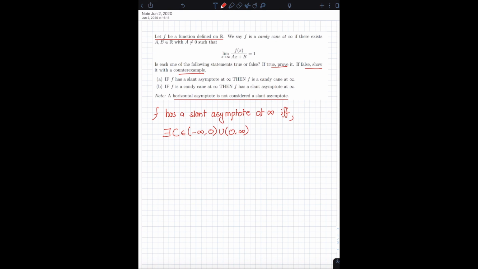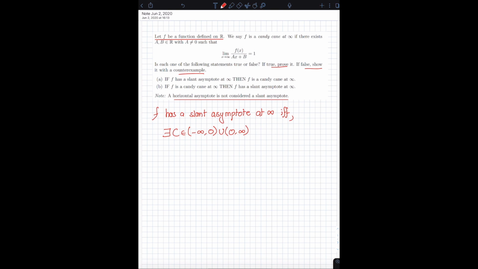In reality, a horizontal asymptote is just a special case of a slant asymptote, which is why we allow c to be equal to 0. But in this case, if you allow c to be equal to 0, you're just going to run into some issues with the actual question. So we overlook the fact that a horizontal asymptote is also a special case of a slant asymptote, and we assume that a horizontal asymptote is not a slant asymptote, which is why we need to assume over here that c is not equal to 0.